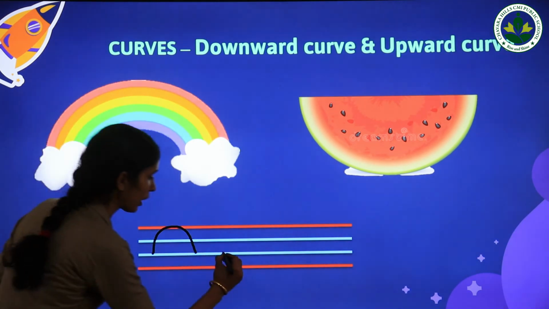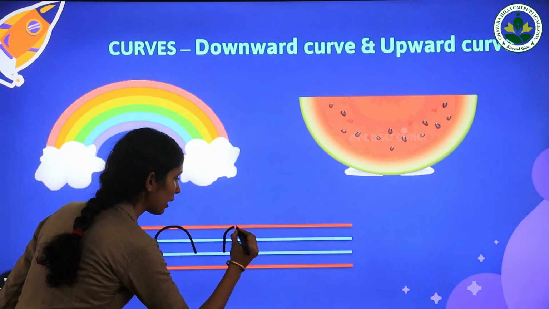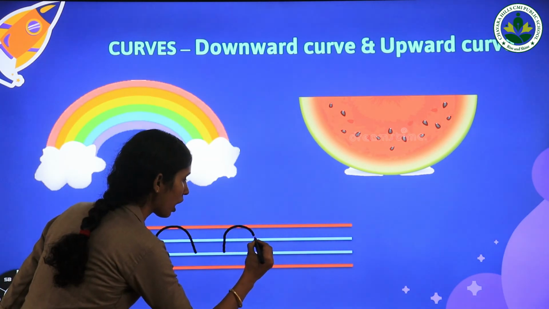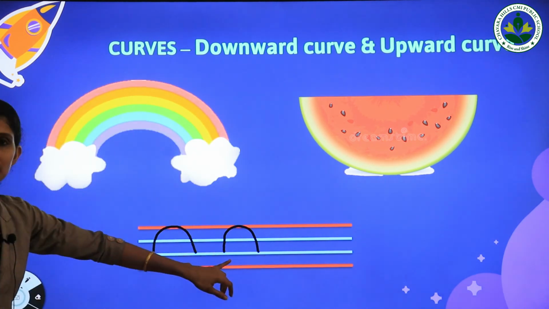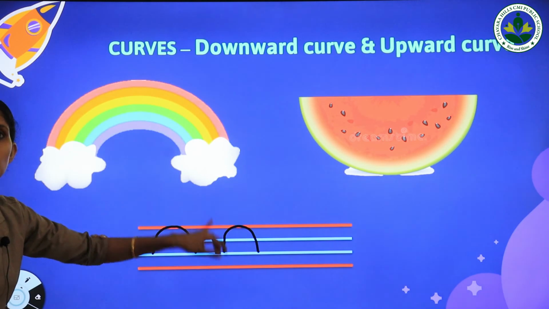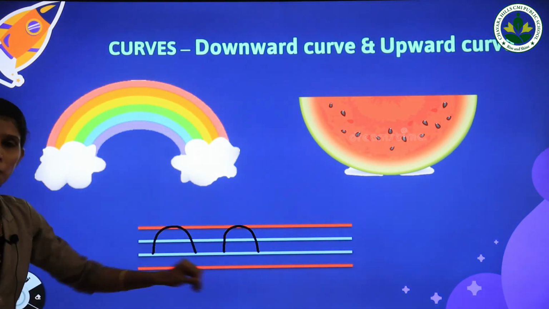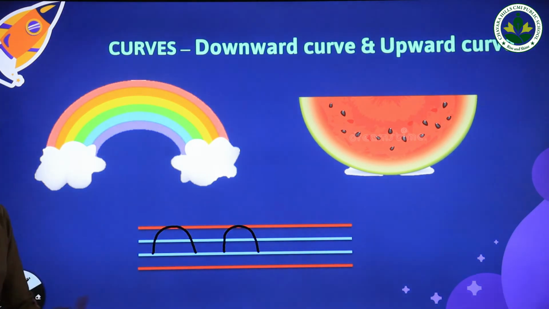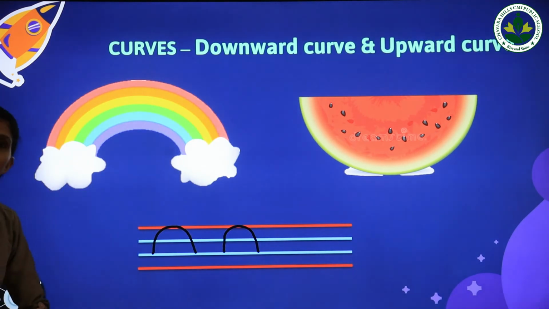Once again, it starts from the second blue line and touches the first red line. Again comes down and touches the second blue line. Which curve is this? A downward open curve. Our first curve is a downward open curve. And look at here, our rainbow is like a downward open curve. Repeat after me. Downward open curve.